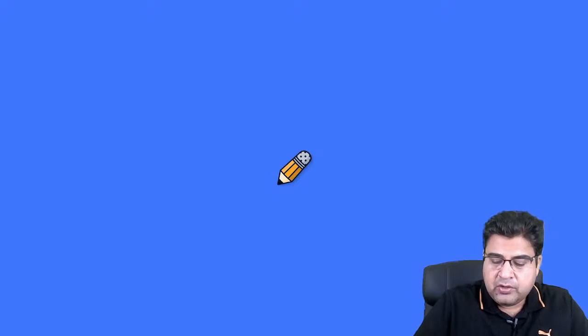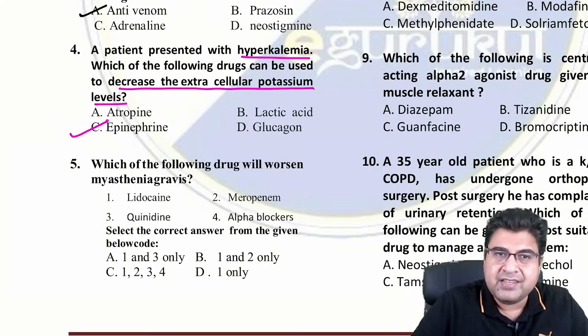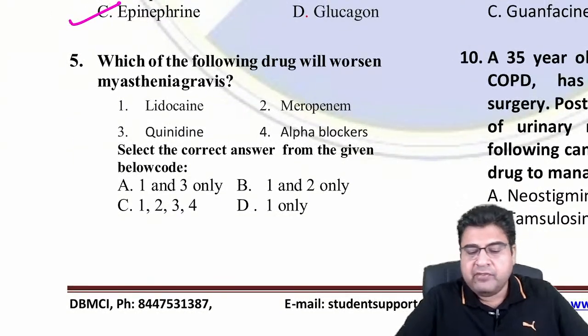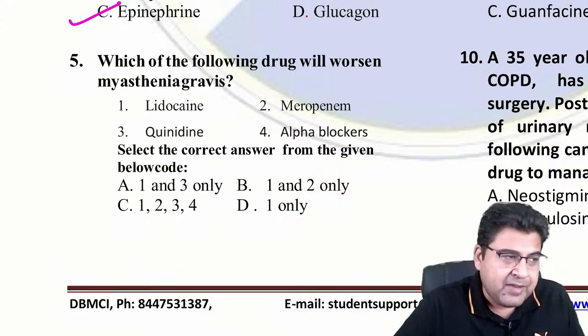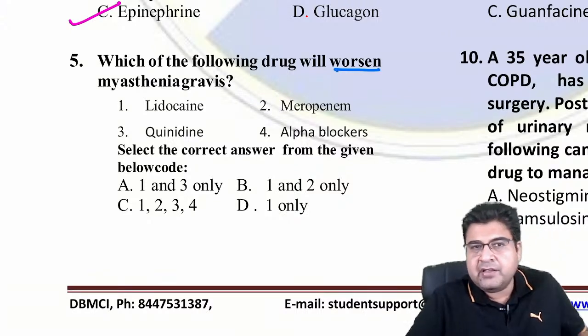Now, question number 4 we have covered. The answer is C, epinephrine. Now let's move on to question number 5. Which of the following drugs will worsen myasthenia gravis? So which condition can worsen myasthenia gravis?